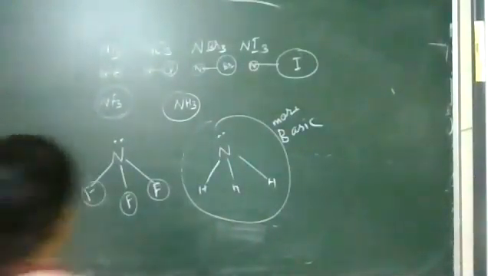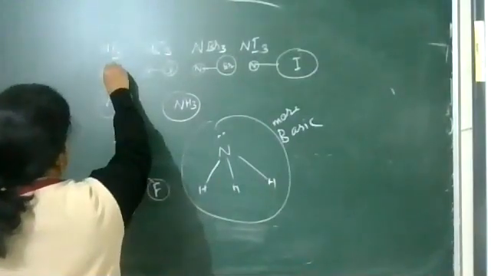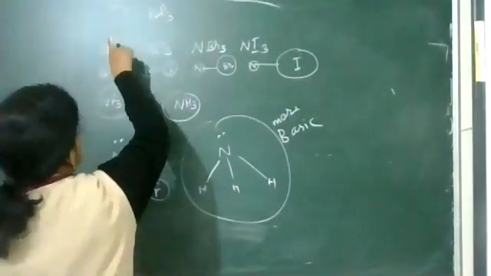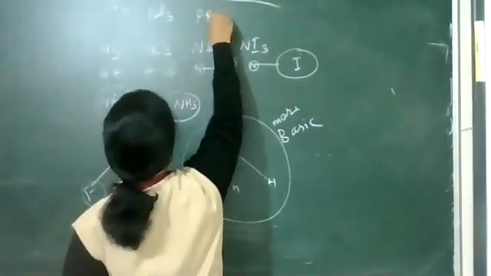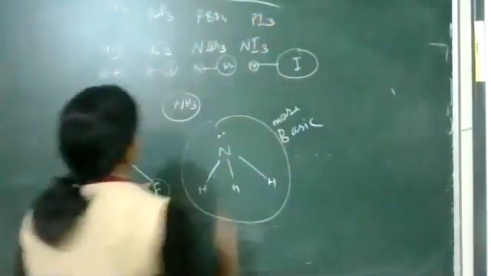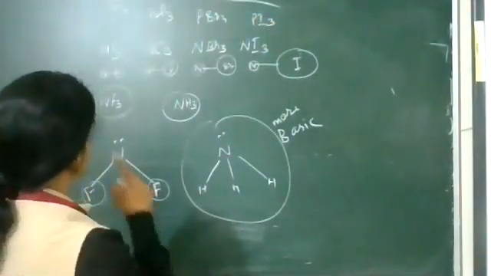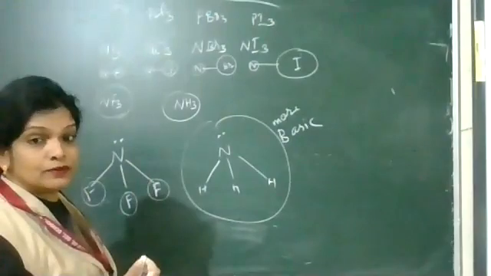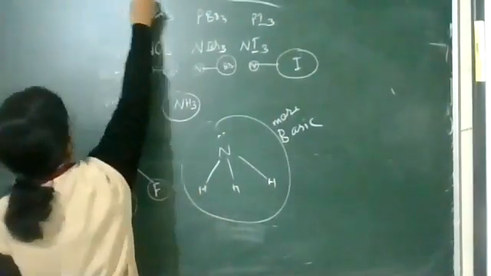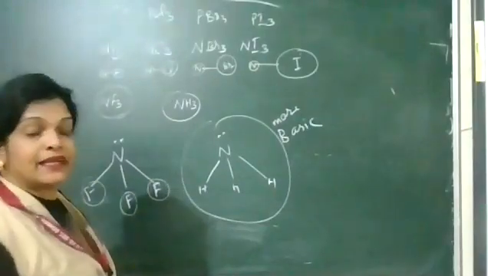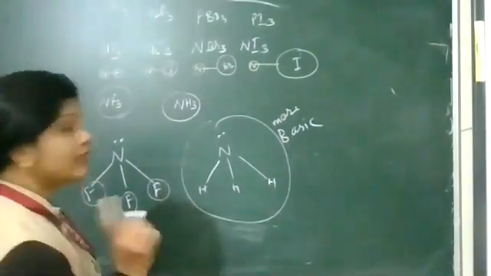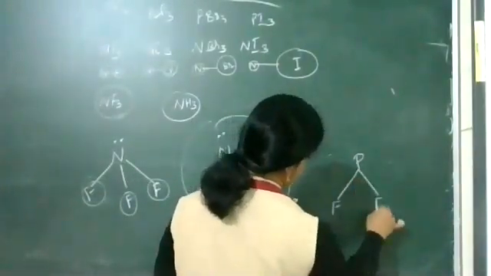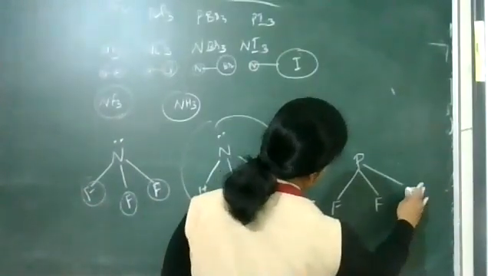Coming to NF3 and PF3, PCl3, PBr3, or PI3. These can act as Lewis bases, and at the same time they can act as Lewis acids also, because P has vacant orbitals. Take PF3.